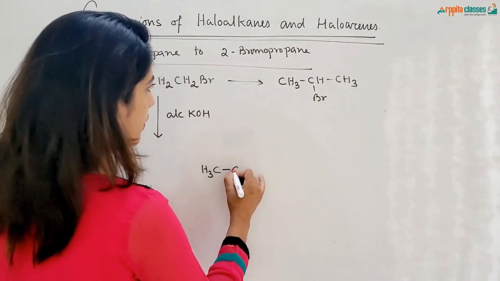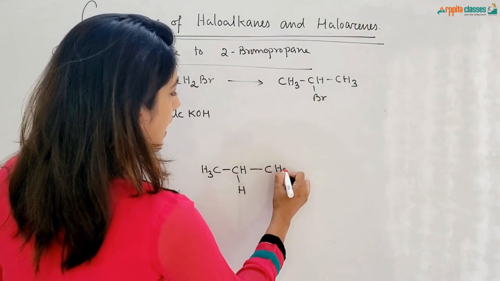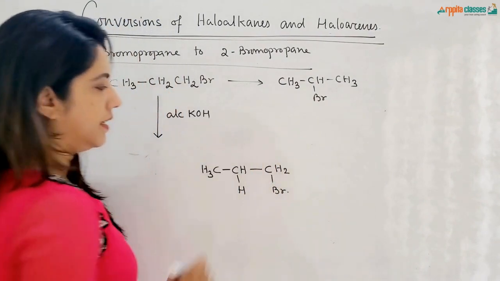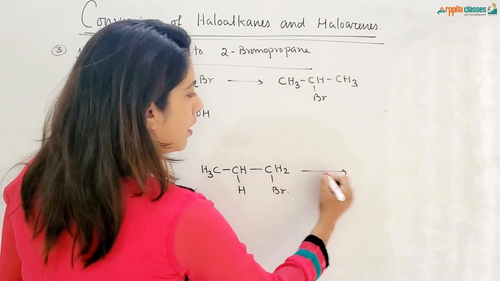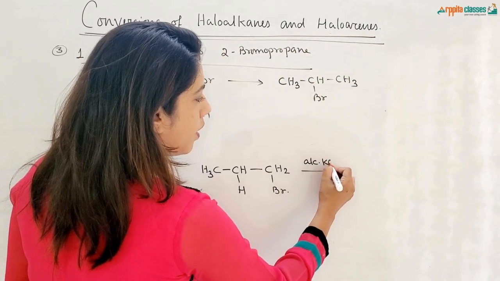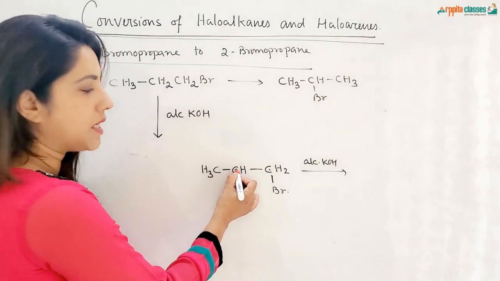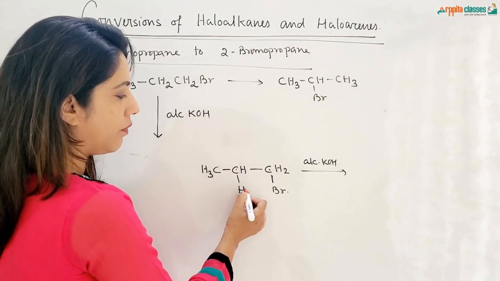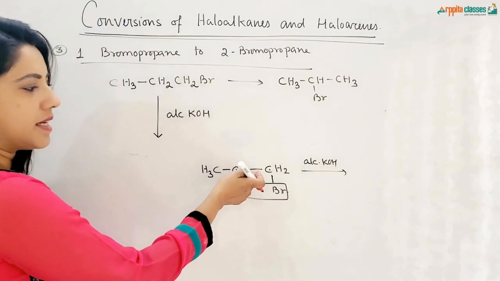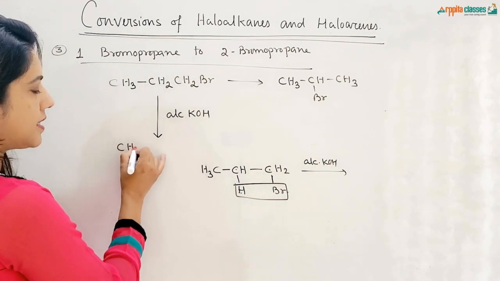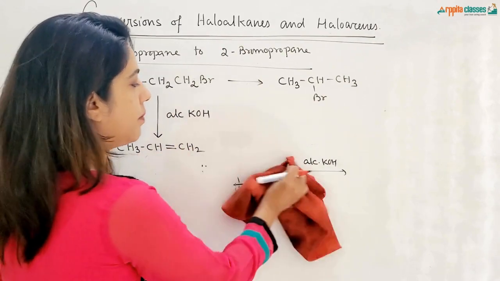So if I show you like this, this is CH3, CH2 and CH2Br. This is your 1-bromopropane. Once you treat this with alcoholic KOH, Br is attached to this carbon atom. This carbon is called the beta carbon. Hydrogen will be removed from this carbon, and Br is removed from this carbon, and there is a double bond formed. So we are getting CH3CH double bond CH2. That is, we are getting propene.